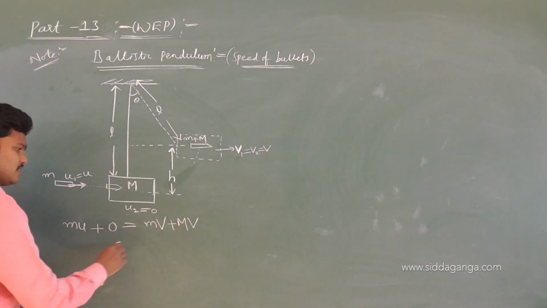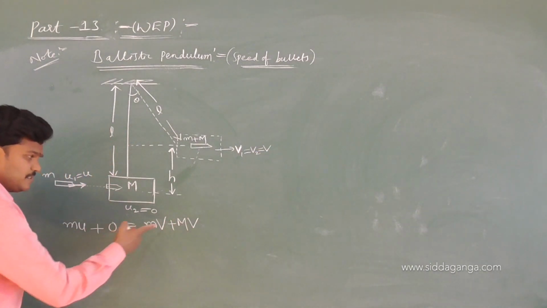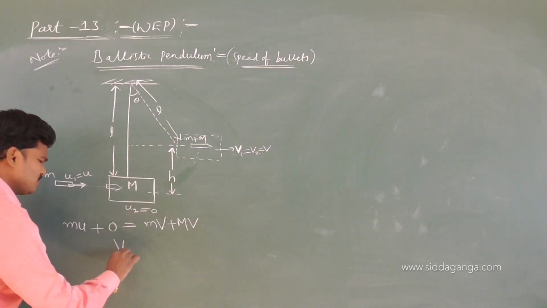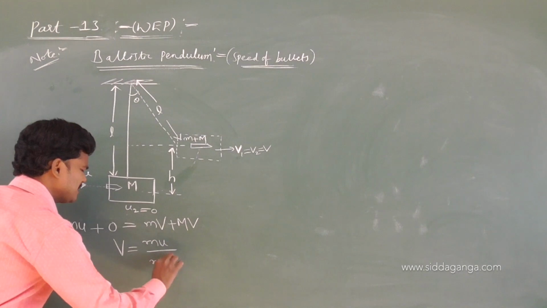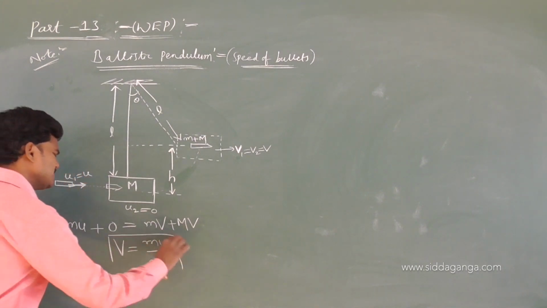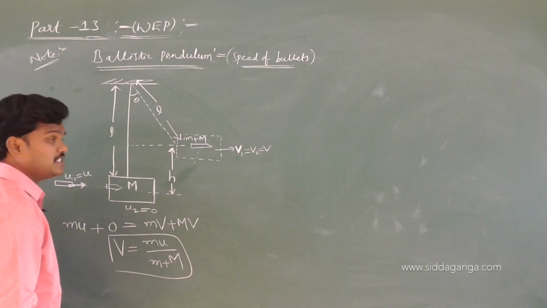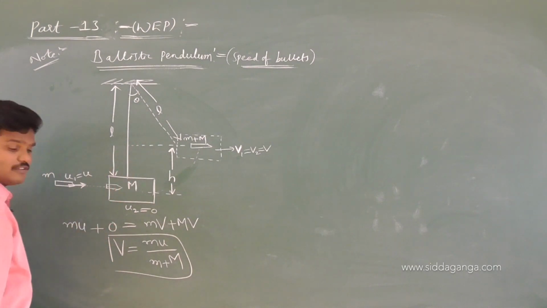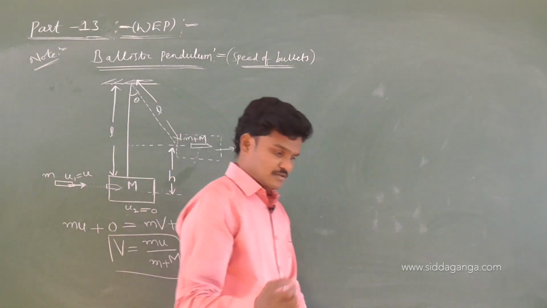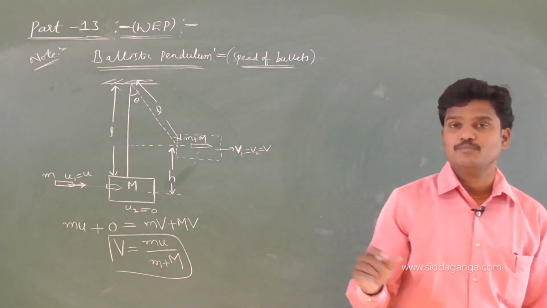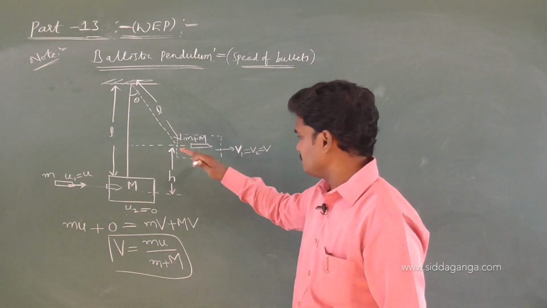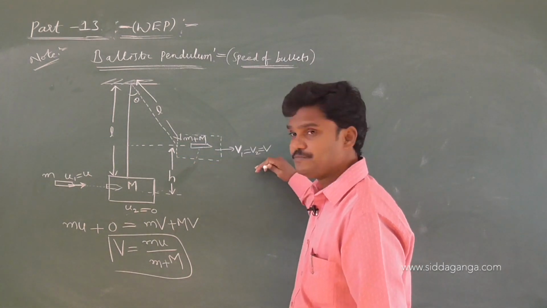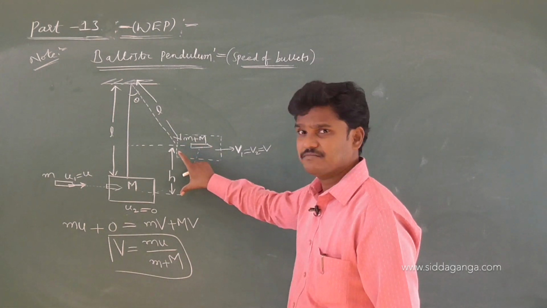Now take V common. V is equal to m u by (small m plus capital M). So what is this? This is the common velocity of the wooden block and bullet. And see, this combination is moving at a speed V and rises by height h.